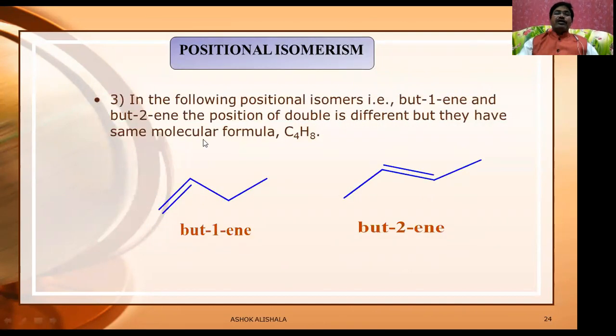Let's see the following positional isomers, butenes: but-1-ene and but-2-ene. The position of the double bond is different, but they have the same molecular formula, C4H8. This is but-1-ene, and this is but-2-ene. Here the double bond is between carbons 1 and 2. Here the position is between carbons 2 and 3. That's why this isomerism is due to the change in the position of the double bond, and we call it positional isomerism.